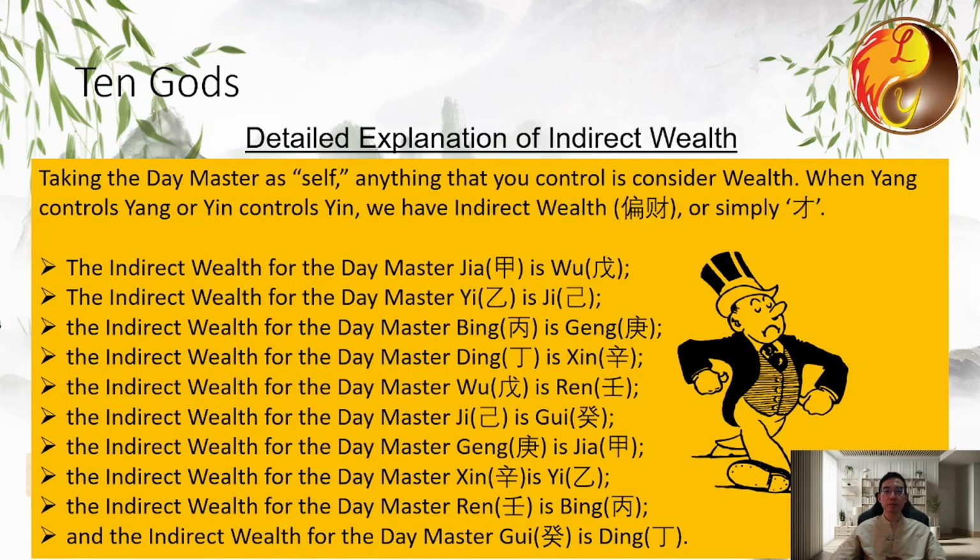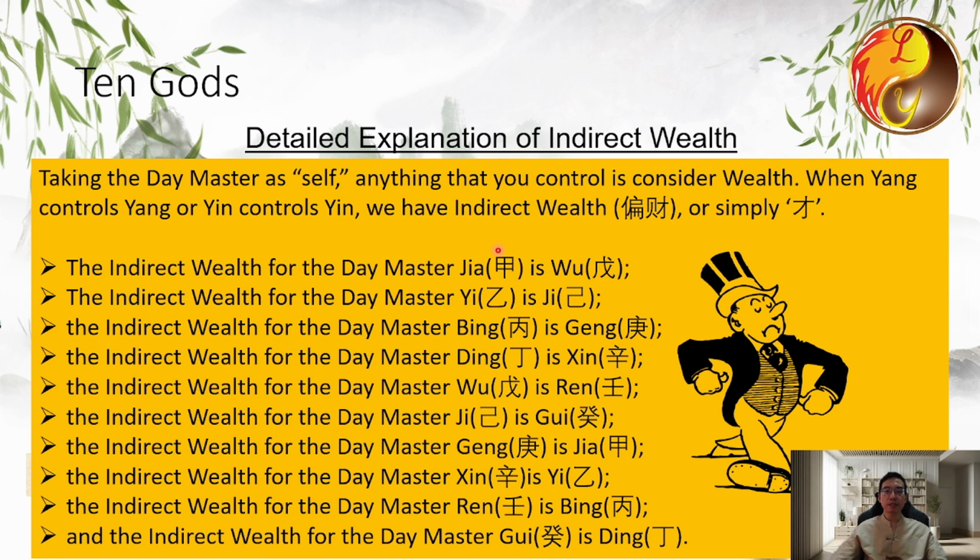Previously, we learned how direct wealth is acquired. Let's review it again. Let's start with the concept that the day master represents yourself. Anything that you control is considered wealth. When the yang element controls the yin or the yin element controls yang, it forms direct wealth. So if same polarity elements control each other, the result is indirect wealth. It's simply cai.